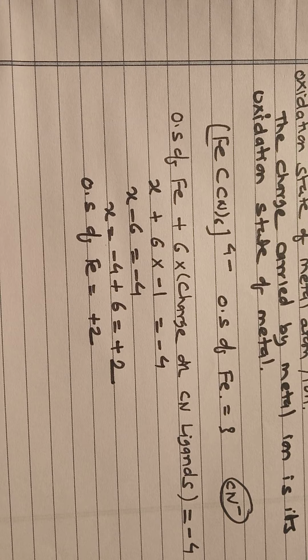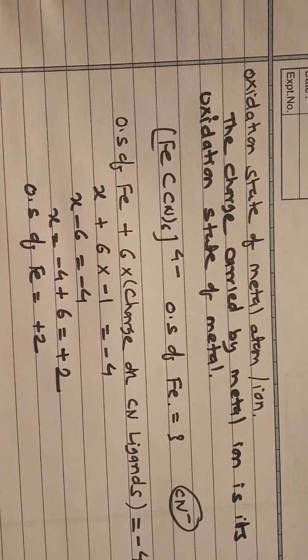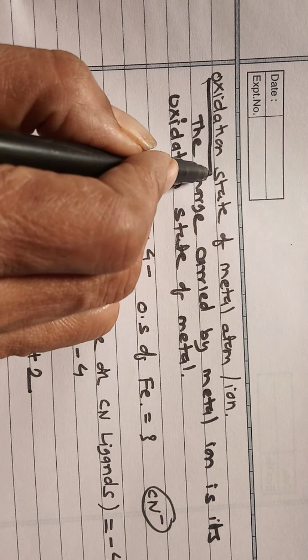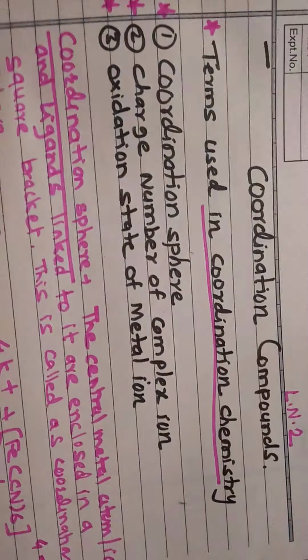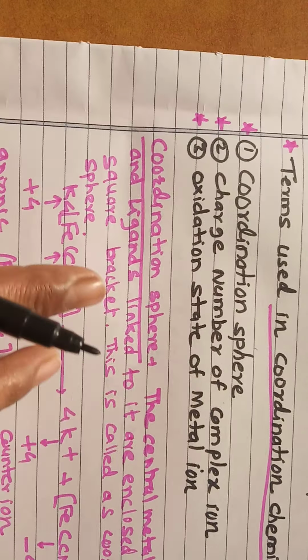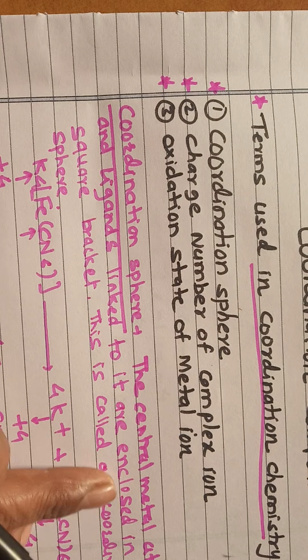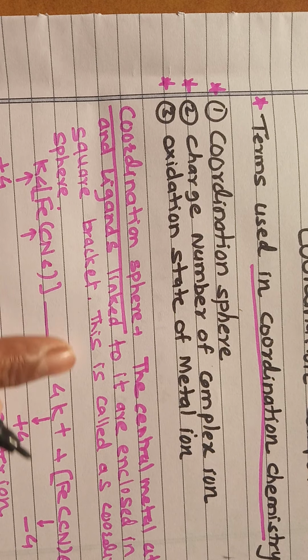Okay, so these are the common and basic terms that we consider in the coordination compound. The first is the coordination sphere, which is the central metal atom and the ligands linked to it, enclosed in the square bracket.